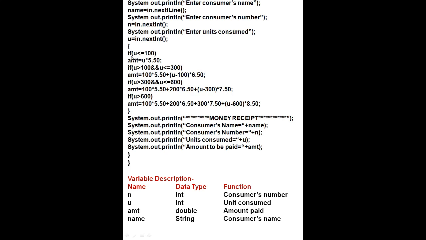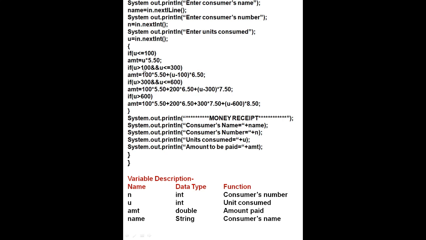Now curly bracket start, if unit is less than or equal to 100, because up to 100 amount is equal to unit multiply. You will not multiply 100 by 5.50. You will multiply unit by 5.50, which is given in the question.